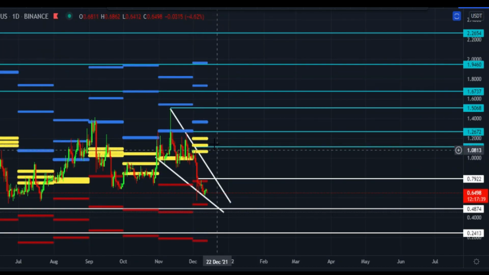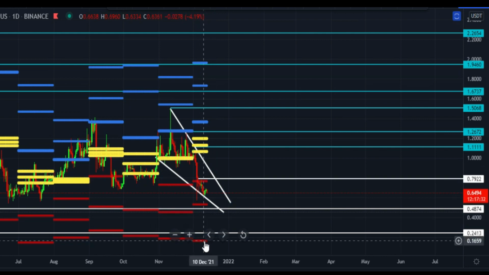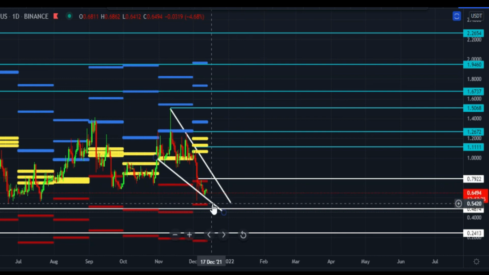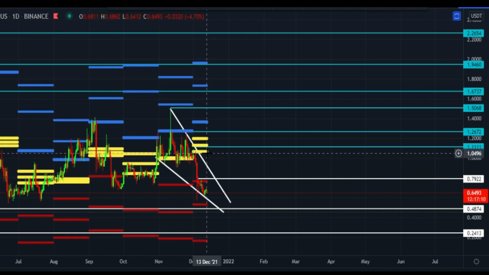These yellow lines are major CPR lines, and these are major monthly CPR lines, and these red lines are monthly CPR bearish targets. Unfortunately, it hit first bearish target and it is near to hit second bearish target, which is at 54 cents price area. Once it bounces back, after that it can face a resistance at 75 cents price area. Once it breaks this area, next is this major support zone of CPR level, and it is at $1.05.